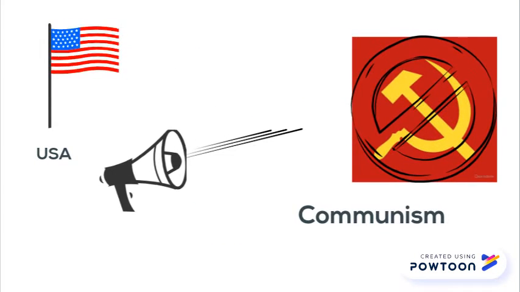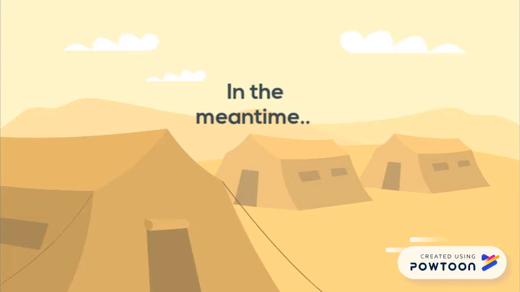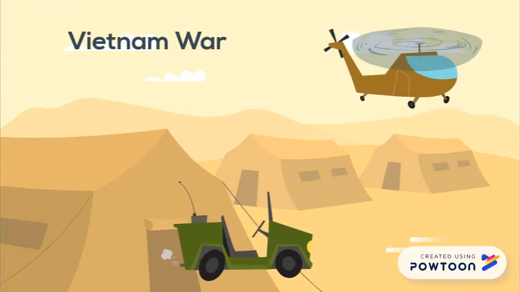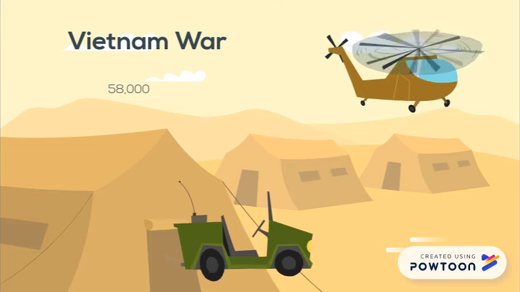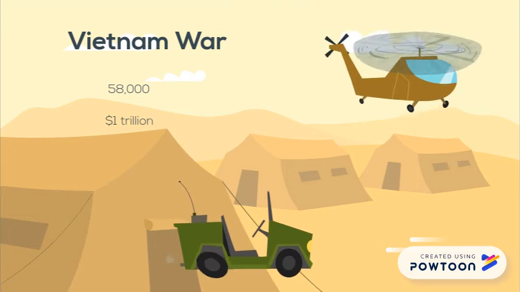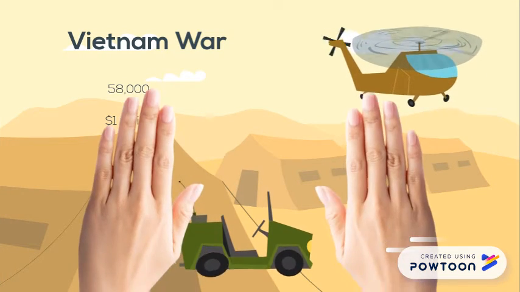While the civil rights movement was happening, the U.S. was involved in a war around the world to stop the spread of communism. It was not until 1965 that the U.S. entered into the Vietnam War. During the war, we lost about 58,000 soldiers and spent $1 trillion. We fought against the communists of the Viet Cong.